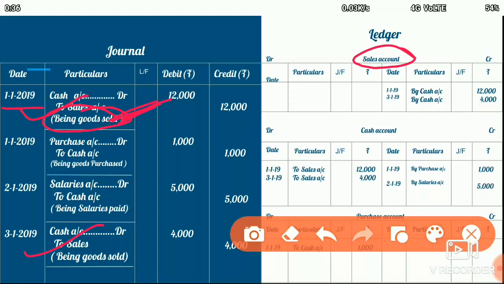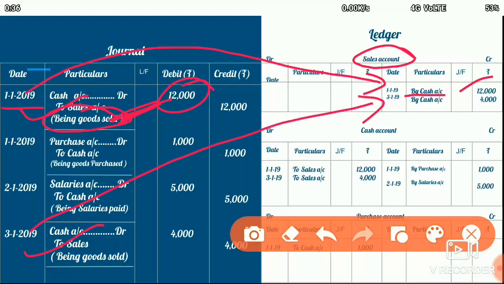The date we enter here. Then the sales was cash sales, so we write here by cash account. The amount involved was 12,000, so we enter the amount 12,000. Then the next transaction was on the 3rd, so we write the date as 3rd.